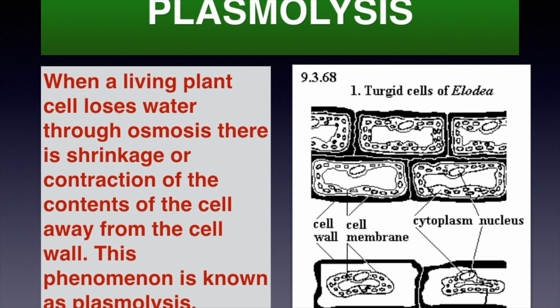So plasmolized cells, basically these are two cells and they are probably in a solution which has lot of solute outside. So when that is the situation, or we can say it is in a hypertonic solution, so the water from inside the cell, plant cell, is going to move outside. That means it is going to get dehydrated. In that situation, the protoplasm will shrink away from the cell wall and it will collect almost in the center of the cell. So this is known as plasmolysis.